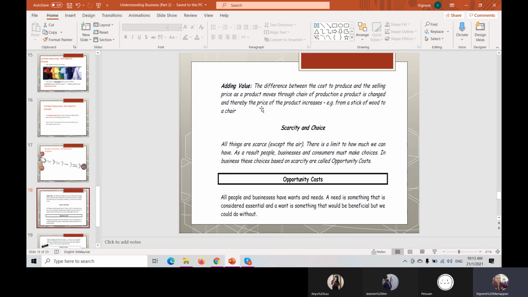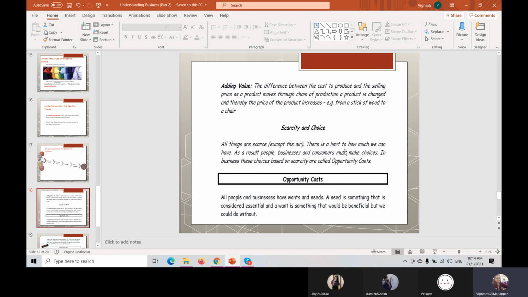Let's say the potato, you're going to add value to the potato, making it potato chips, snacks, mashed potato and everything. How are you going to add the value to the materials? Clear? And then in detail, teacher has explained here what is meant by scarcity.